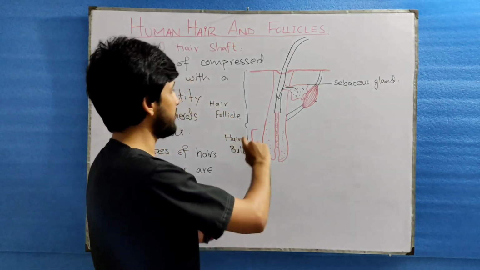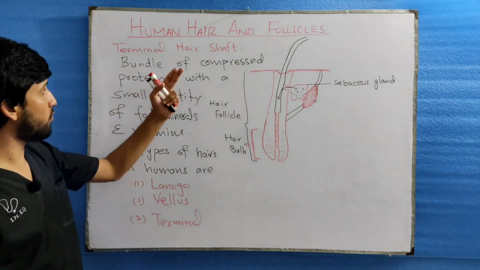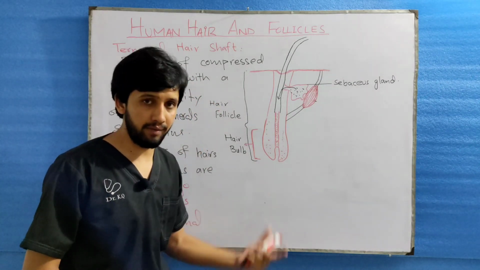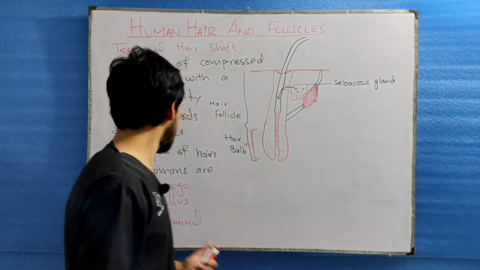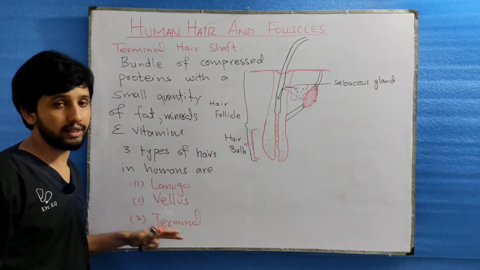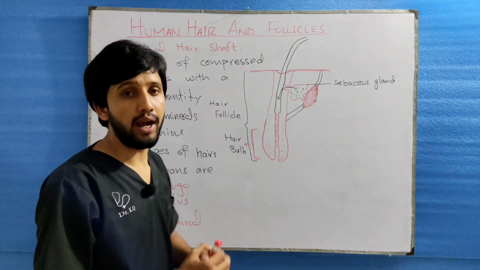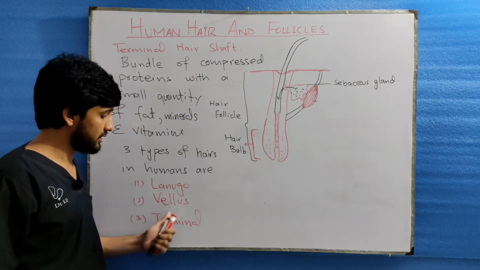Coming to the terminal hair shaft, this is a terminal hair shaft. It is a long tube, and it is a bundle of compressed proteins with a small quantity of fat, minerals and vitamins. The three essential types of human hair are, number one, the lanugo hair, then the vellus hair and the terminal hair. Lanugo hair is a non-medullated hair, and it is usually present in the fetus.